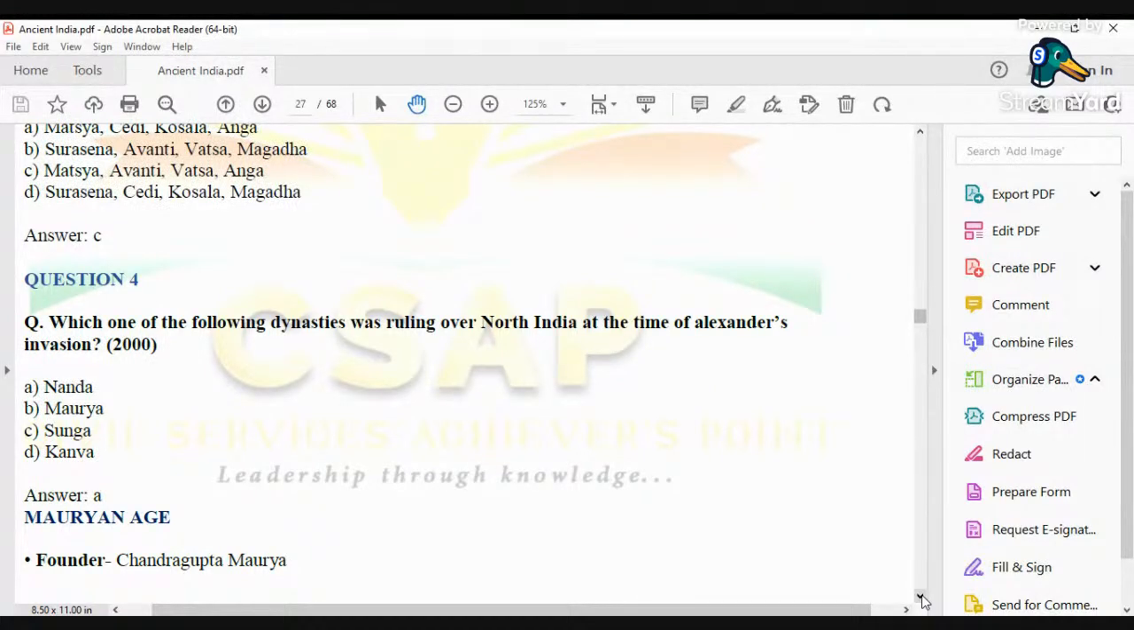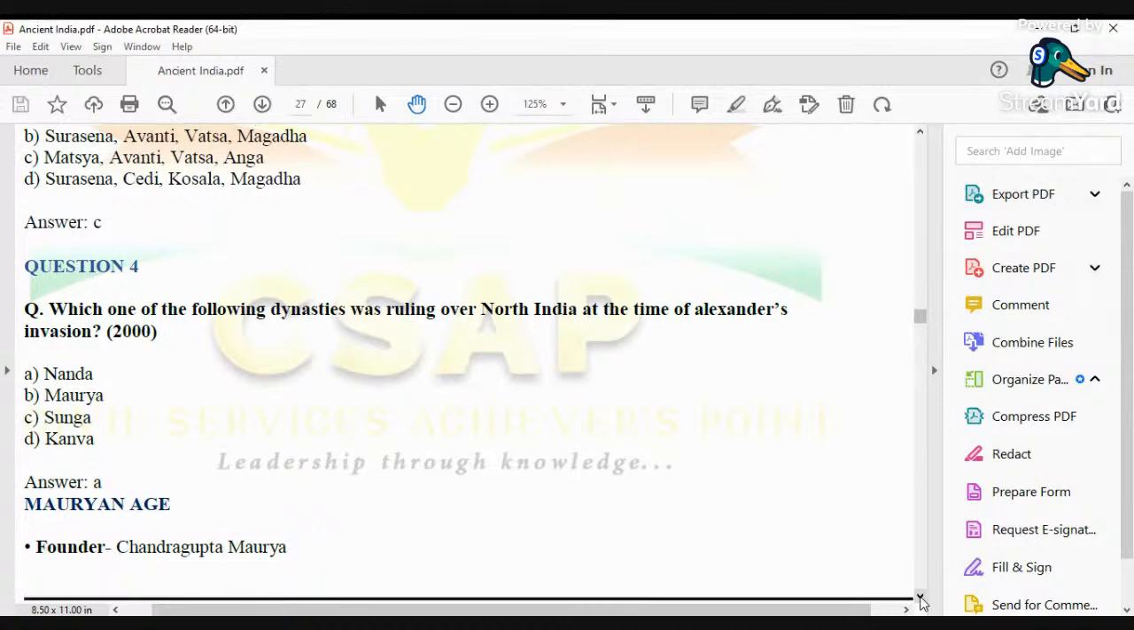Nandas were known for their massive army. In fact, according to historians, one of the reasons why Alexander's army did not come to mainland India was because they had heard about the massive army, the number of elephants, the infantry and cavalry of Dhananand. And it cannot be the Mauryas, because Maurya belongs to a different time period. Who were the Shunga and the Kanva? Both the Shunga dynasty as well as the Kanva dynasty belong to the post-Mauryan period. So the right answer would be Nanda.